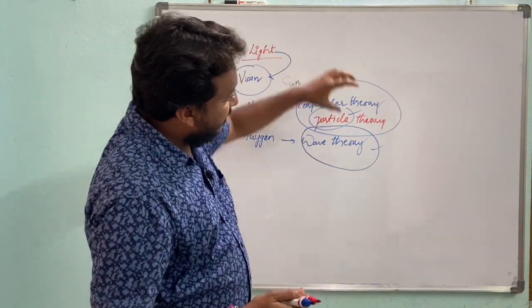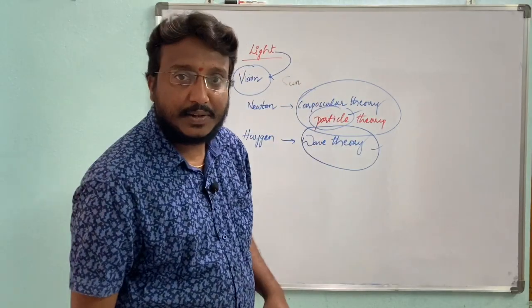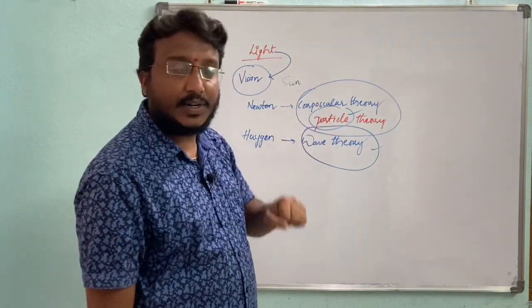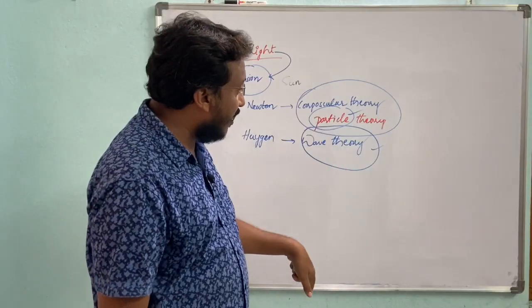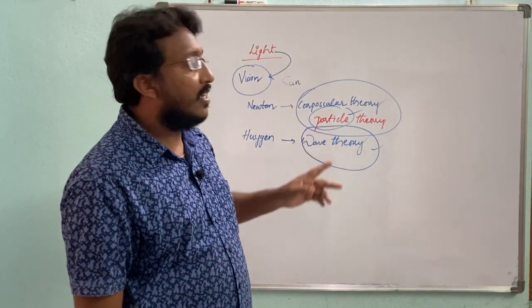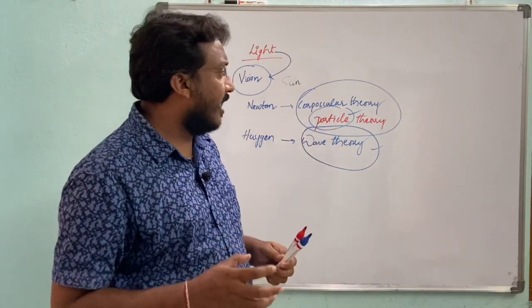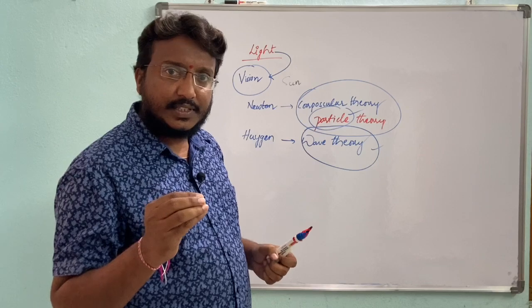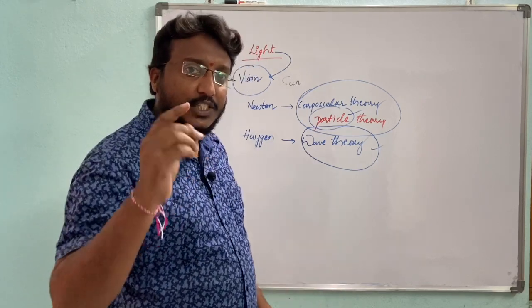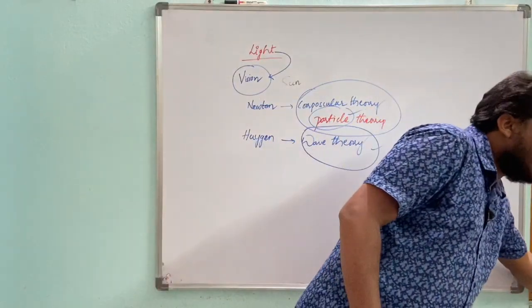Some of the properties are explained by the nature of particles, and some phenomena are explained by the wave theory. Because of that, we concluded that light has both particle nature as well as wave nature.